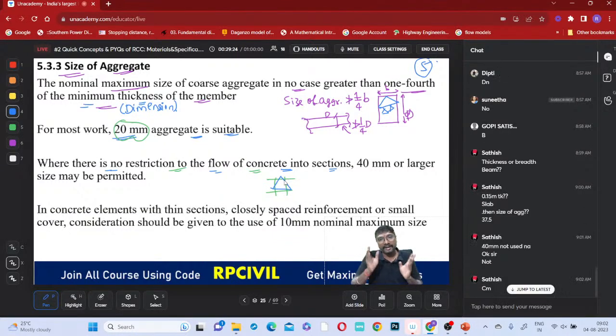The aggregates will be stuck up there. That is not a good sign. It is a poor construction.